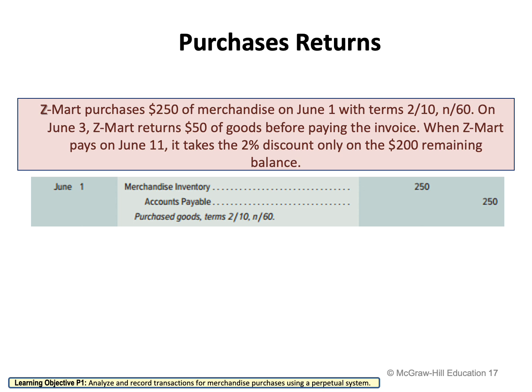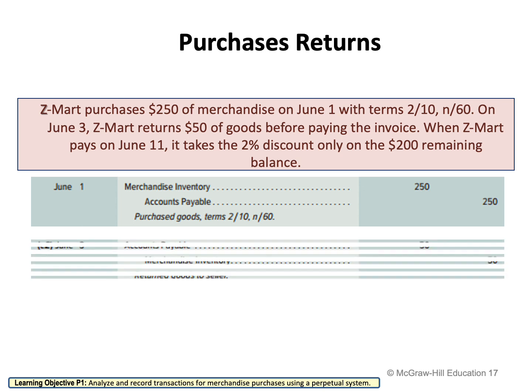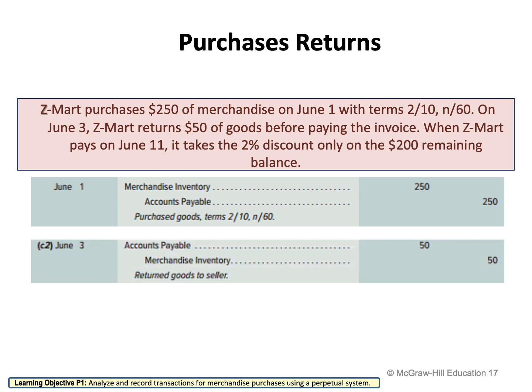So how are we going to record the entry for the purchase return? We're going to say accounts payable to merchandise inventory. Why accounts payable on the debit side? Because now I'm returning some of the goods, which means that when I'm going to pay, I'm going to pay $50 less because I just returned the merchandise.